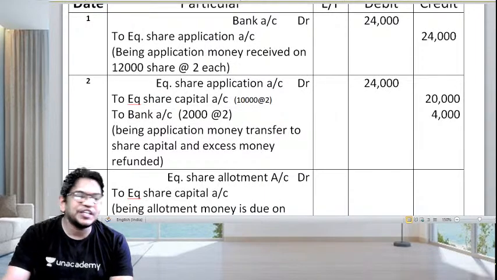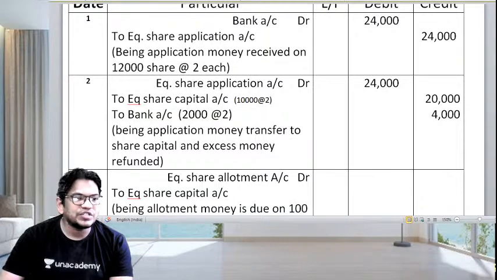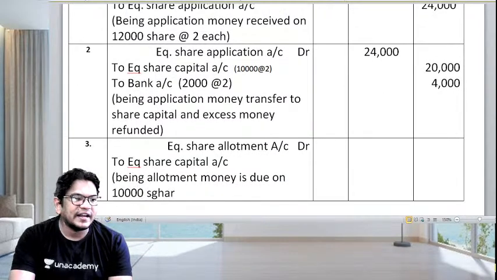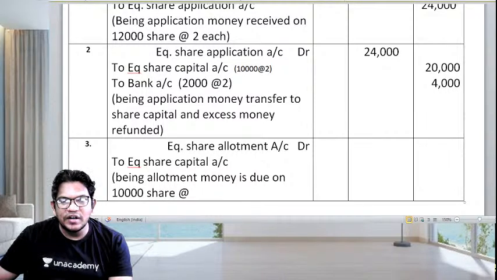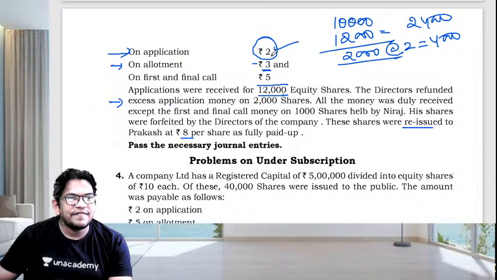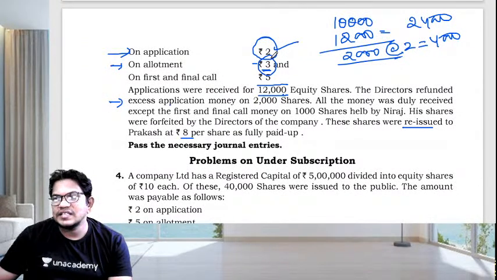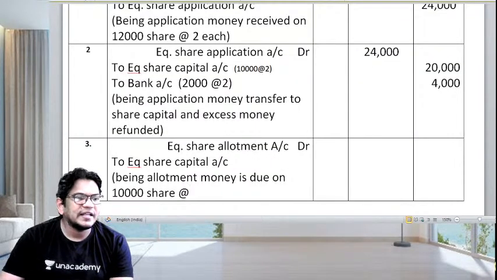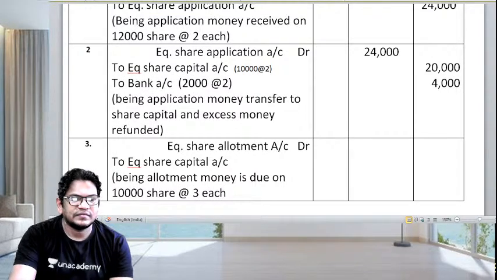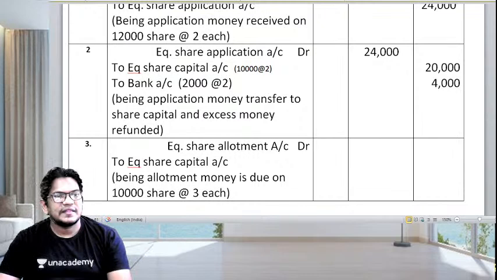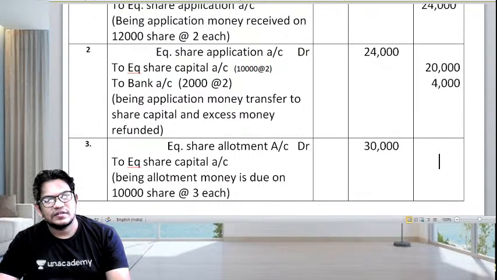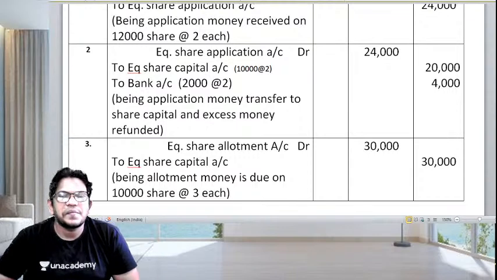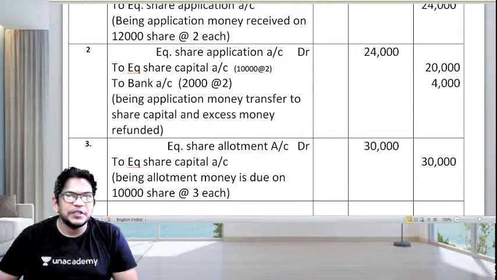Allotment money is due on how many shares? 10,000 shares, at the rate of 3 each. That comes to 30,000. Understood, guys?